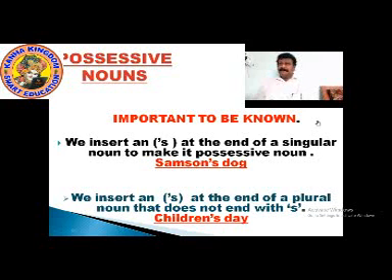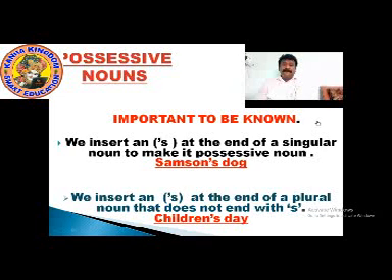Possessive nouns, an important thing to be known. We insert an apostrophe S at the end of a singular noun to make it a possessive noun. For example, we have seen Samson's dog. We insert an apostrophe S at the end of a plural noun that does not end with S. For example, we have seen children's day. Children is a plural noun.